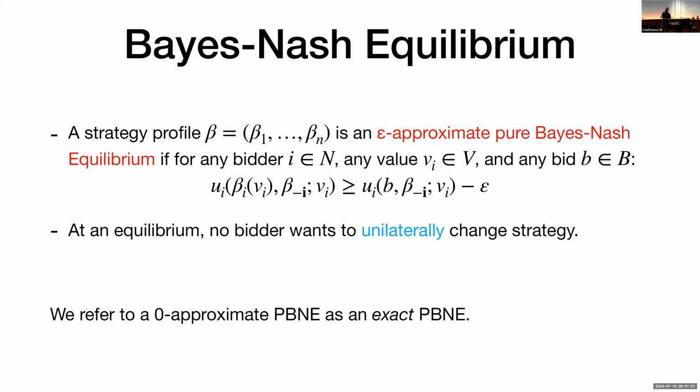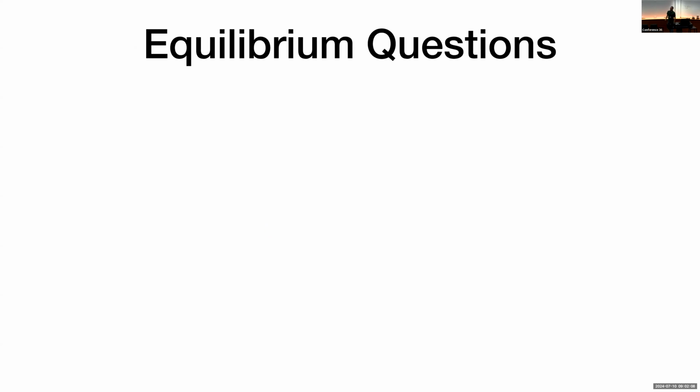And the reason to do this is because maybe there are some cases in our work where all the equilibria that exist are irrational. So for representation issues, it makes sense to allow this slack of epsilon in some cases. And as always, there are multiple interesting questions on the side of these equilibria. So first of all, does such an equilibrium always exist?